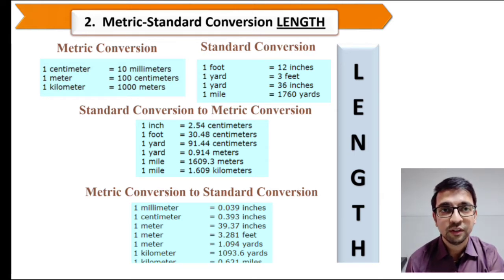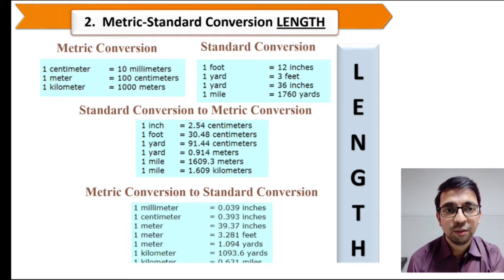So based on these metric and standard conversion we can interrelate. So 1 inch equal to 2.54 centimeter, 1 foot equal to 30.48 centimeter, 1 yard equal to 91.44 centimeter, 1 yard equal to 0.914 meter, 1 mile equal to 1609 meter, 1 mile equal to 1.609 kilometer.